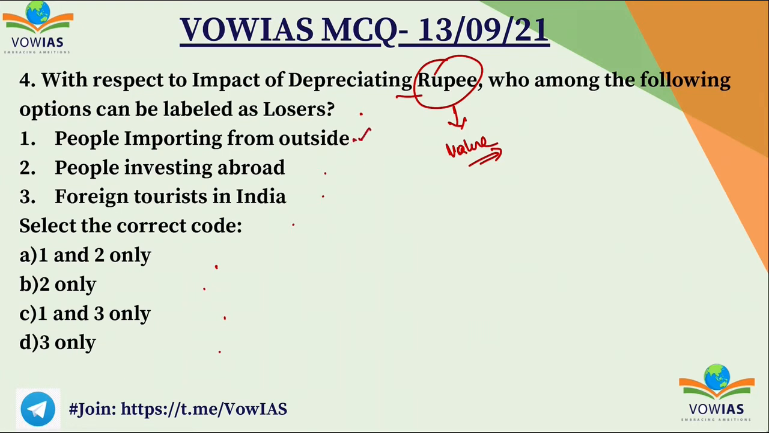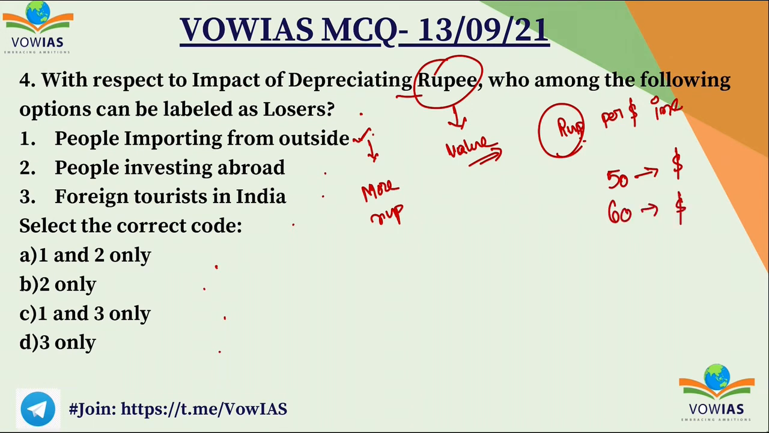First one, people importing from outside. That means the importers will have to pay more rupees because the rupee value has reduced. Rupee value has reduced means the number of rupees per dollar increases. Let's say if the value is 50 rupees per dollar, when the rupee depreciates, it will become 60 rupees per dollar. That means the number of rupees per dollar is increasing. So when a person is importing any good from outside, he has to pay more rupees. So he is definitely going to lose. First one is right.